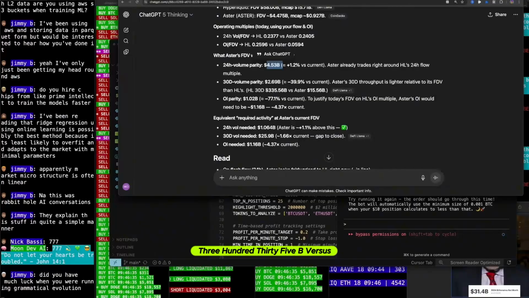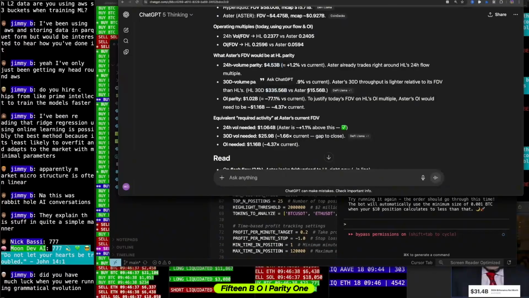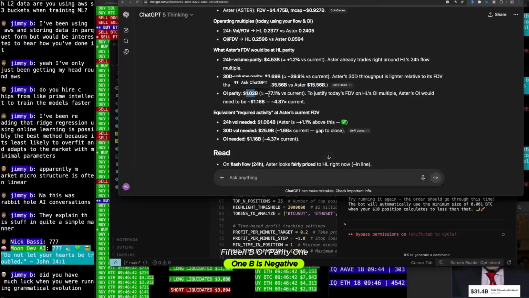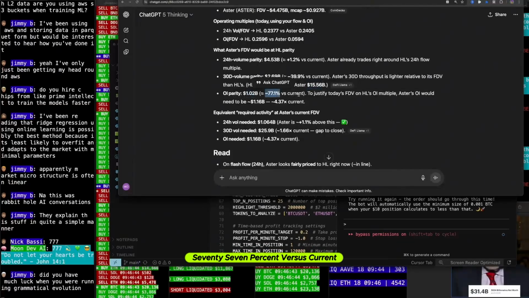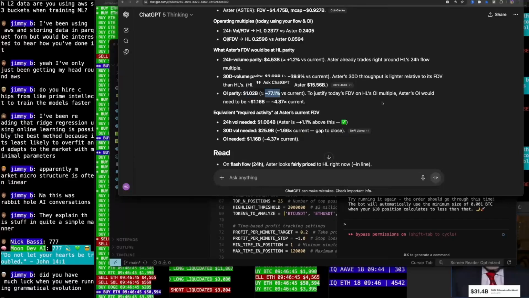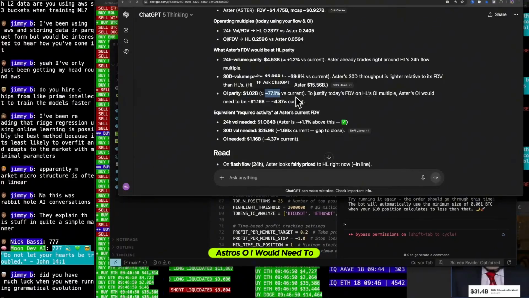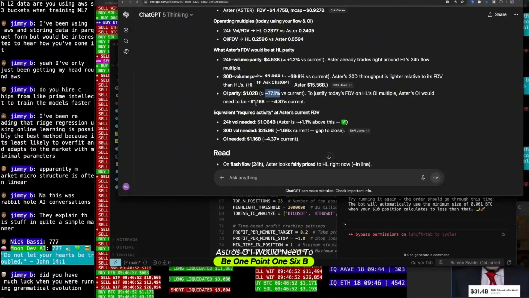HL 30-day is 335 B versus Aster's 15 B. OI parity 1 B is negative 77% versus current. To justify today's FDV on HL's OI multiple, Aster's OI would need to be 1.16 B.